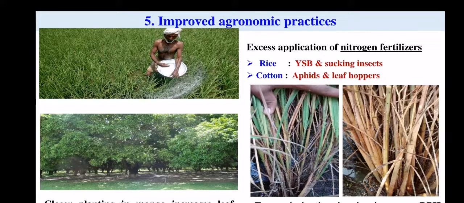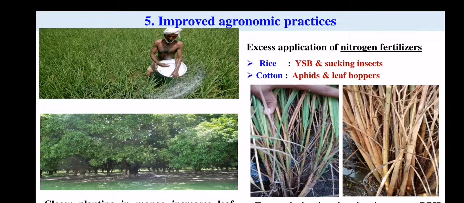Excess or higher application of nitrogen fertilizers. These are the photos, or examples, of what happens if we apply a higher dose of nitrogen or urea: there is a high chance of yellow stem borer in rice.